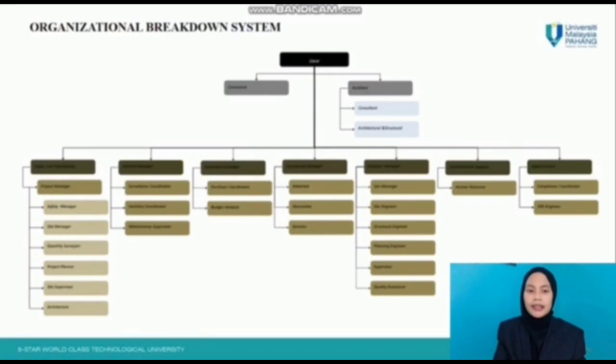OBS. OBS stands for Organizational Breakdown Structure. On the screen right now, you can see the parties involved in this project. I take for the example, client, contractor, project manager, and so on. OBS is used to define the responsibilities to the project management, cost reporting, billing, and project control. And in the other words, it is used among the other reasons to organize the people who will be working on a particular project. That's all from me, and I will pass the next slide to the next presenter.